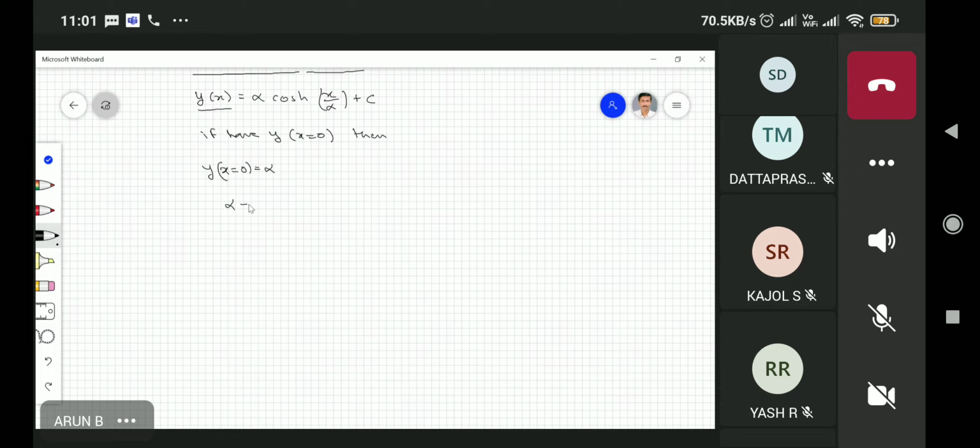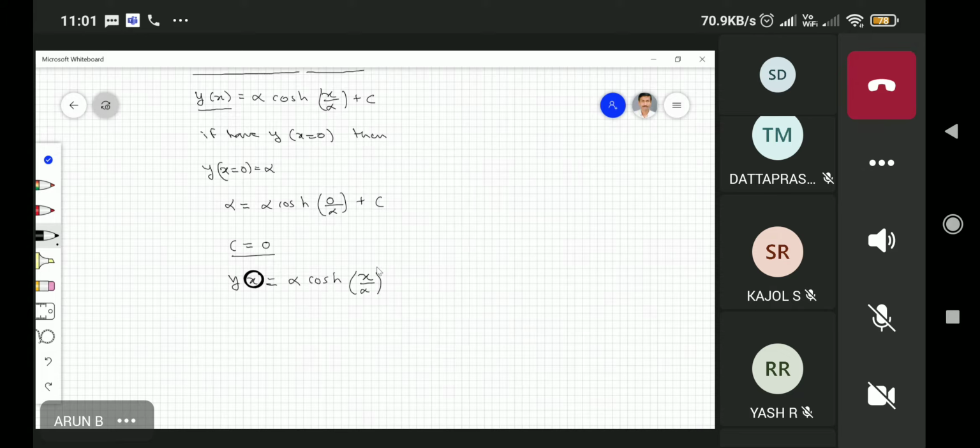So my alpha is equal to alpha cosh of 0 by alpha, plus c. This implies that my c is equal to 0, and then my final equation becomes y of x is equal to alpha cosh of x by alpha.